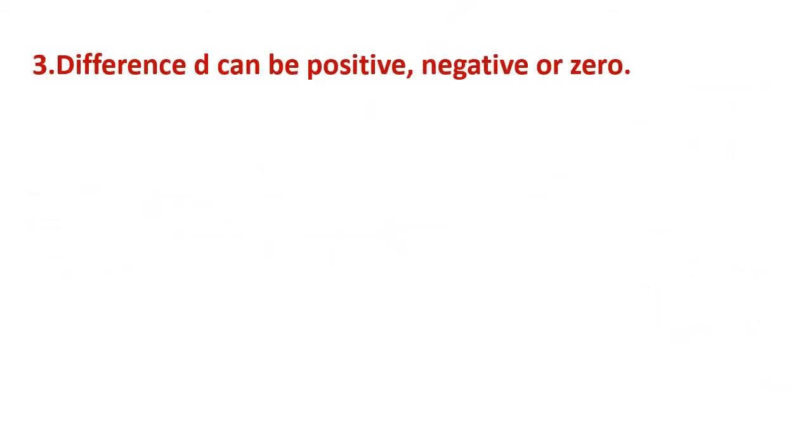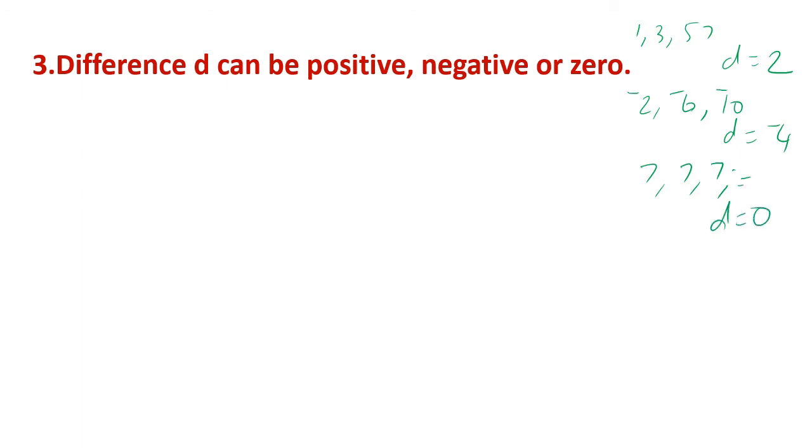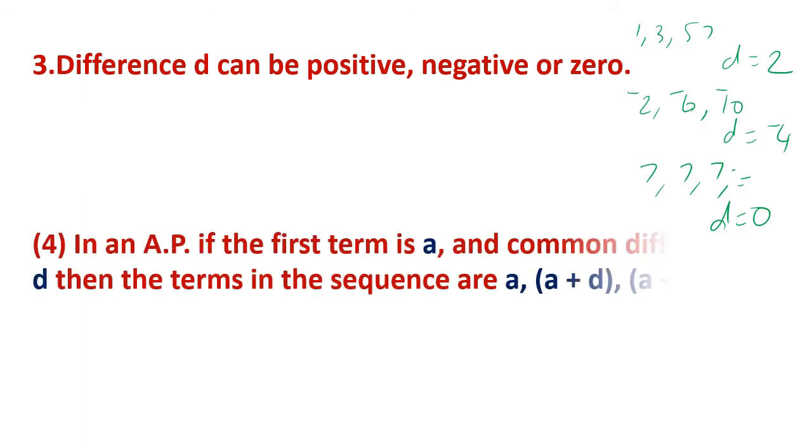Another thing you should remember is that the difference can be positive, negative, or zero. If the terms are 1, 3, 5, 7, the difference is equal to 2. If the sequence is minus 2, minus 6 and minus 10, the difference is equal to minus 4. If the sequence is 7, 7, 7, then the difference is equal to 0. It can be positive, negative, or 0.